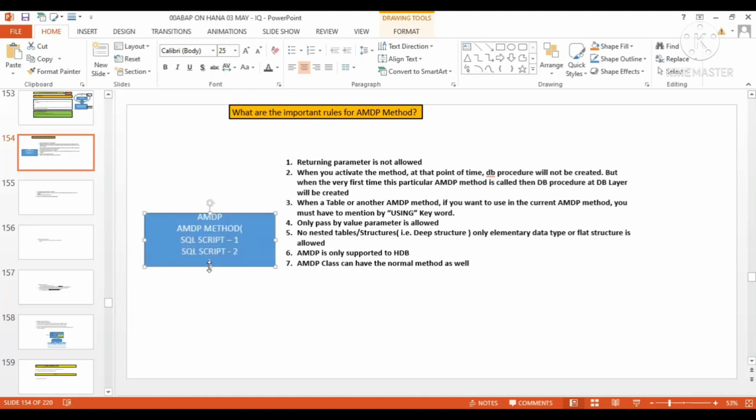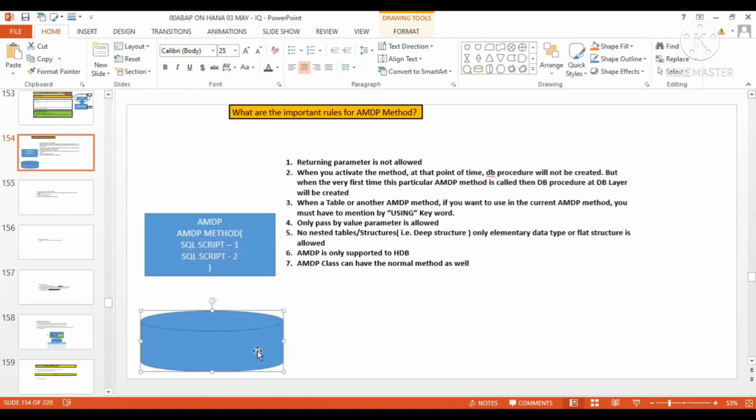Now when you are going to activate your class, the corresponding database procedure, or a stored procedure, gets created at the DB layer.